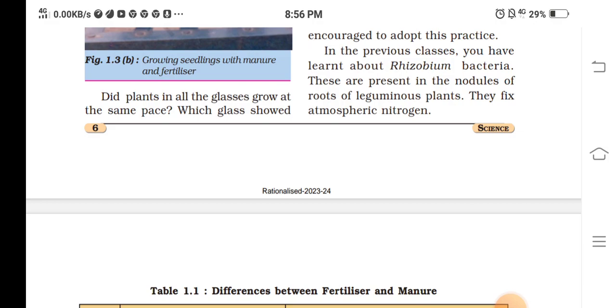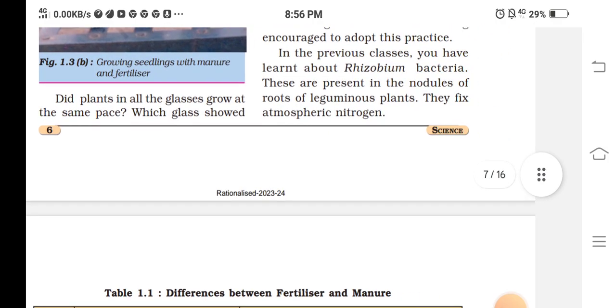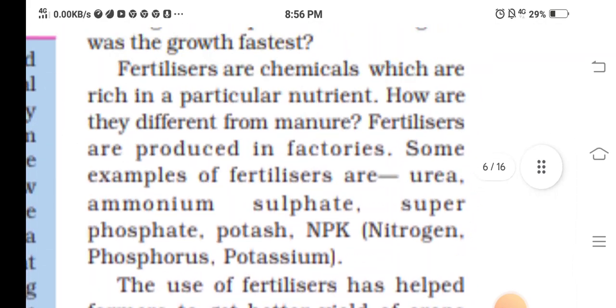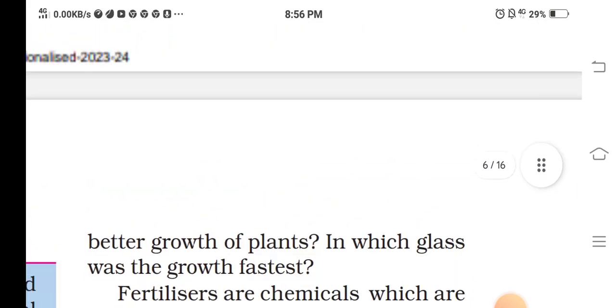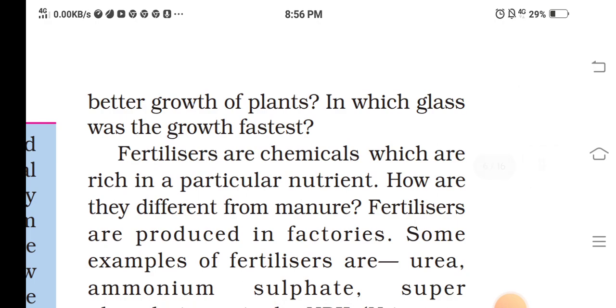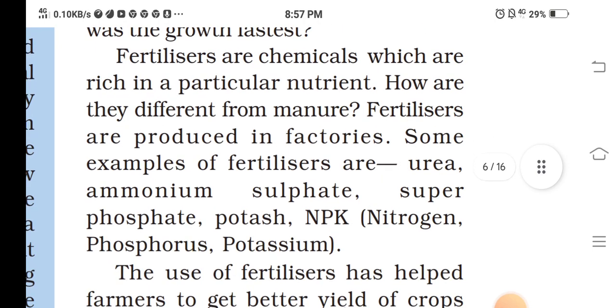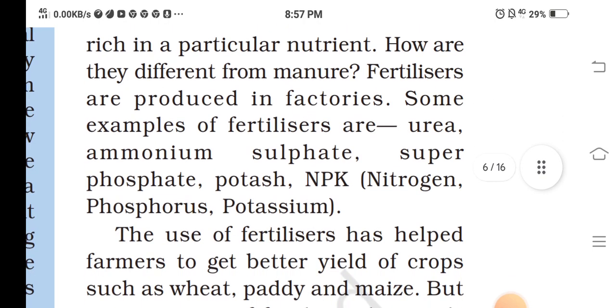Did plants in all glasses grow at the same pace? Which glass showed better growth of plant? In which glass was the growth faster? Fertilizers are chemicals which are rich in particular nutrients. How are they different from manure?